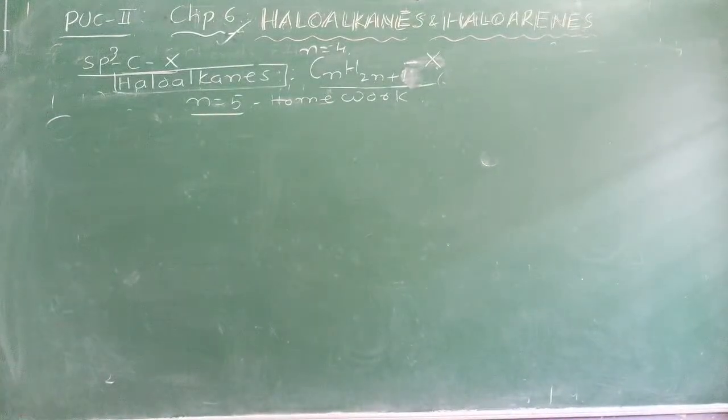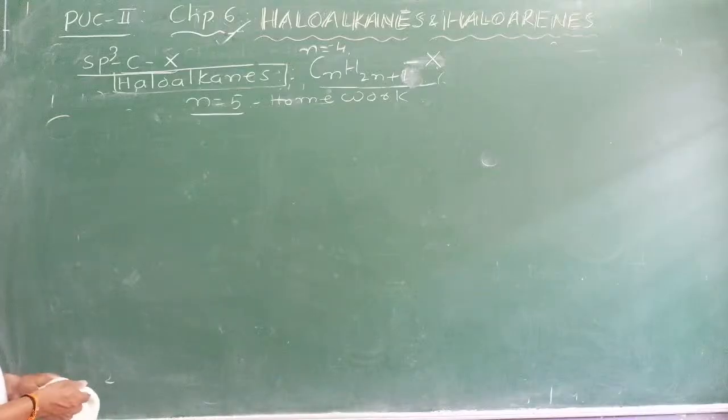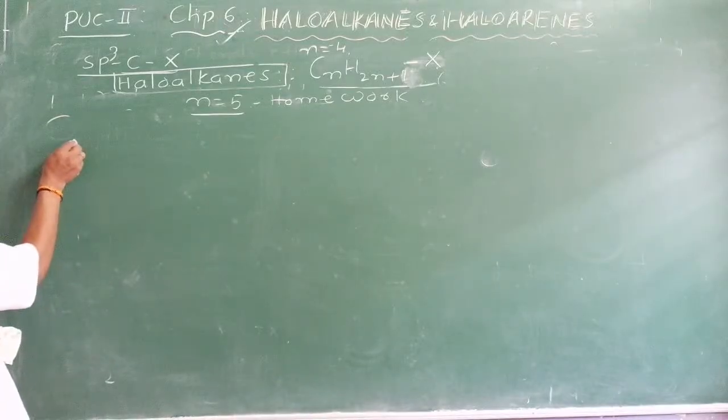First case you studied, primary. Okay. Now I will take another example.